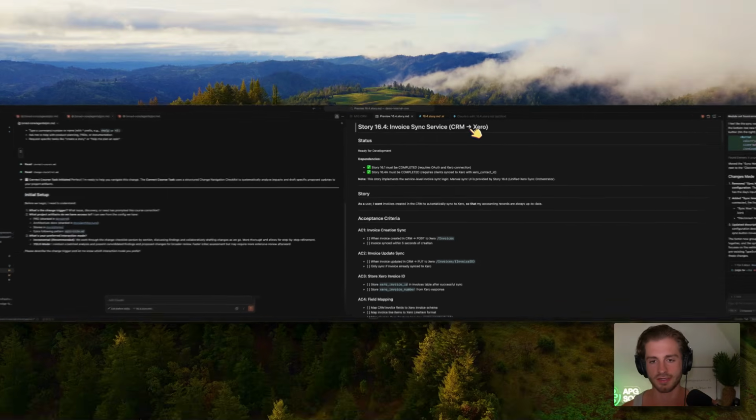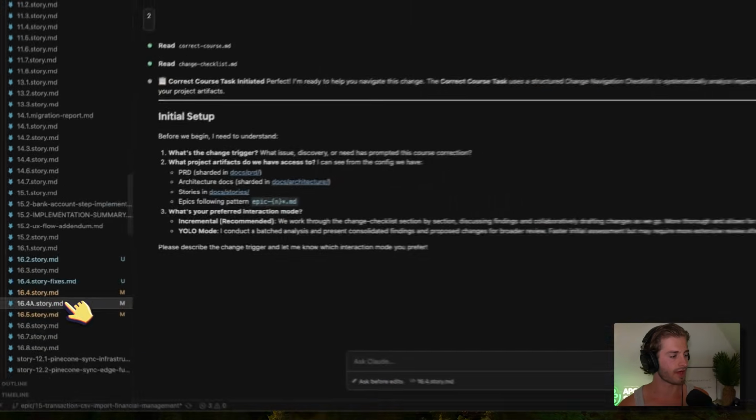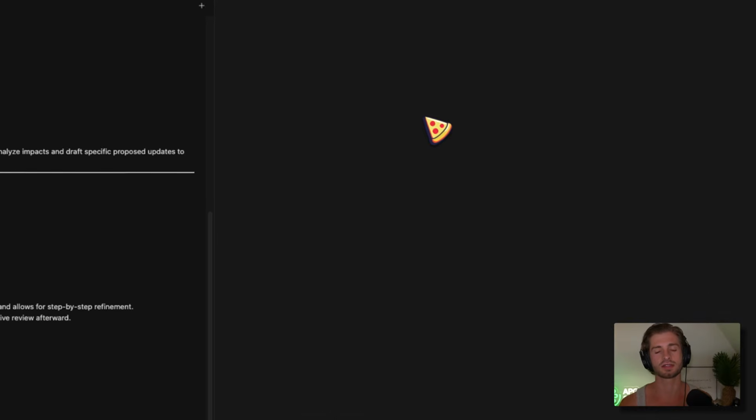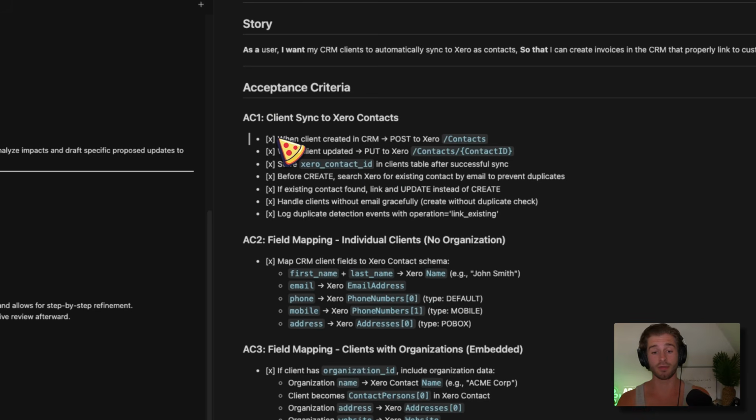Cool, so this is the invoice sync service. 16.4a we've actually implemented. So this is the client sync service. So as you can see, it's actually marked out what we've done. So there's an X in that taskboard there. So it's marked in. This documentation is incredible as well.